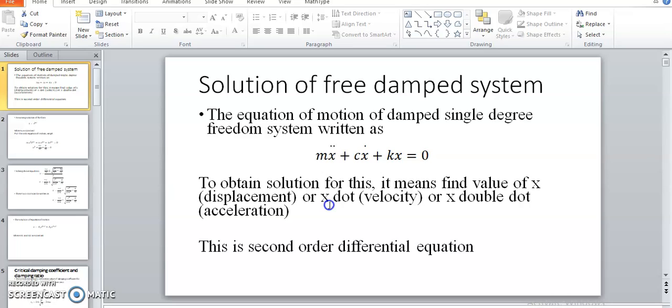Now we are interested in finding the solution of this equation. The solution of this equation is nothing but the x value, or x dot value, or x double dot value, the parameter by which we can express the motion of that particular body.